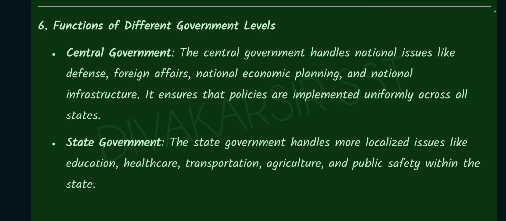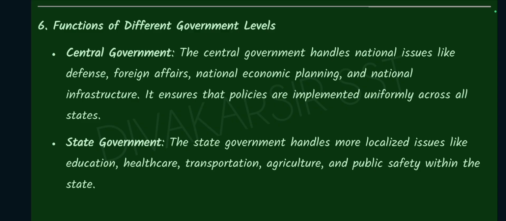Central government. The central government handles national issues like defense, foreign affairs, national economic planning, and national infrastructure. It ensures that policies are implemented uniformly across all states. State government.